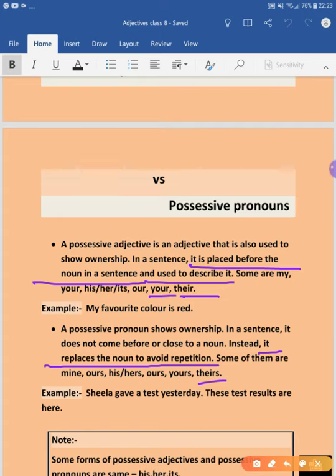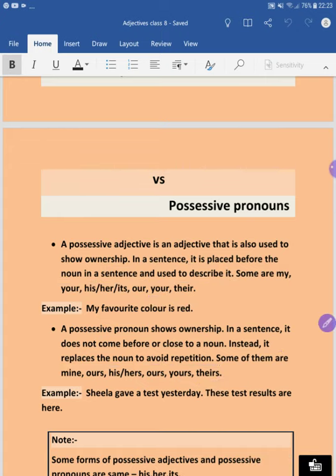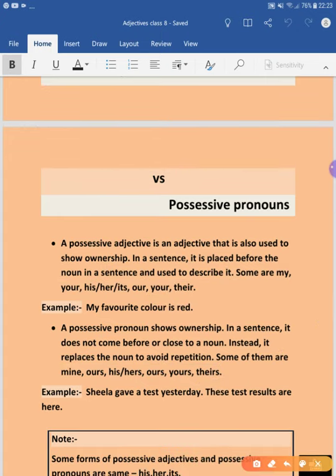Can you see the common? No, not at all. If it is your, the possessive pronoun will be yours. If it is her, the possessive pronoun will be hers. If it is our, the possessive pronoun will be ours. If it is my, the possessive pronoun will be mine. If it is their, the possessive pronoun will be theirs. So their is used as a possessive adjective. However, theirs is used as a possessive pronoun.